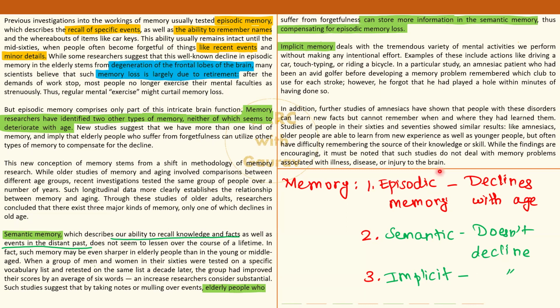What does the last paragraph then tell us? Last paragraph is simply saying that studies from people in their 60s and 70s showed similar results. What exactly? That like people who are suffering from loss of memory, amnesiacs, old people can learn new things, but they won't be able to remember कि कहाँ से सीखा या किसने सिखाया. Like I might be able to teach VRC to an old person.